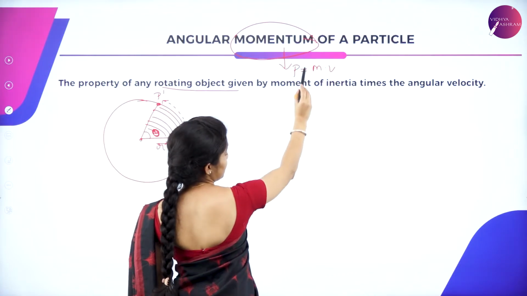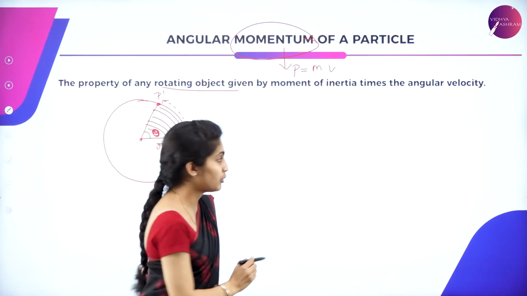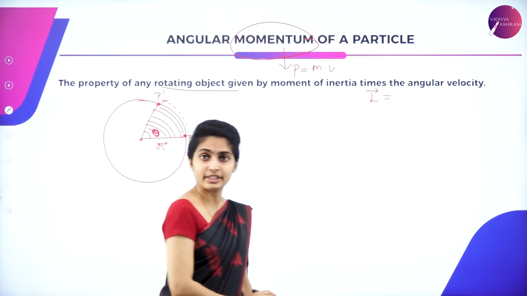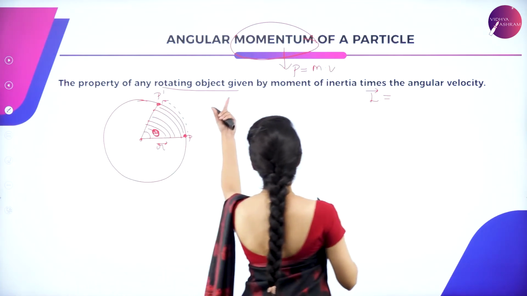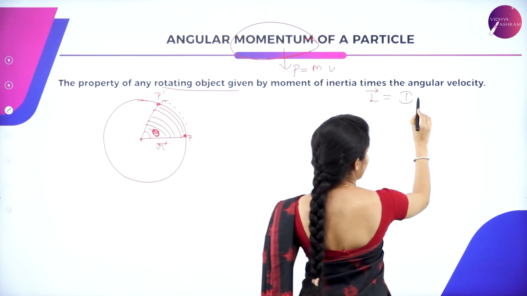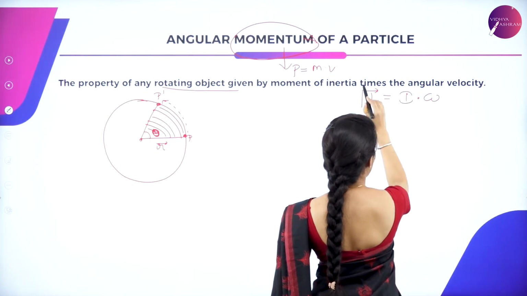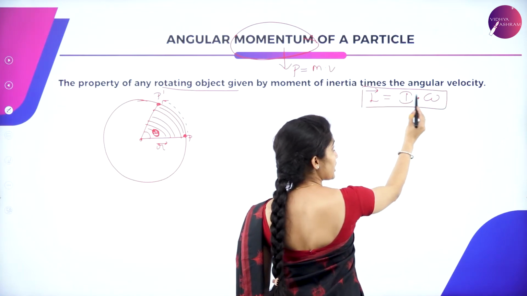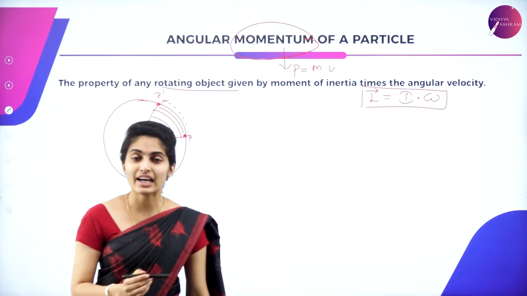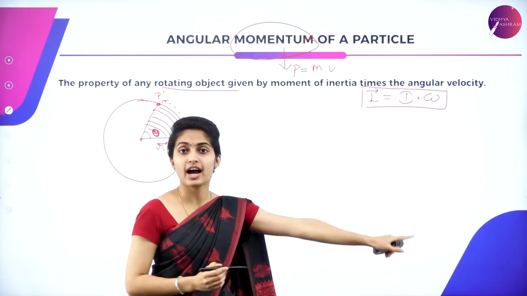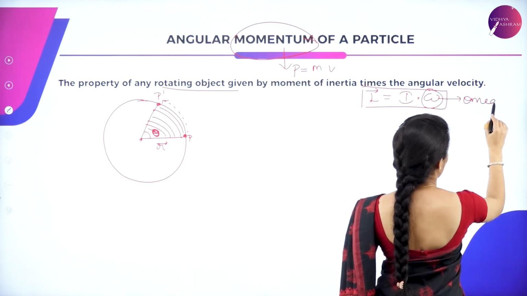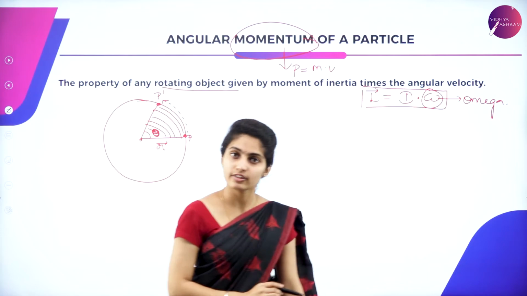Linear momentum is given by P, whereas angular momentum is given by vector L. So this is the angular momentum. Angular momentum of the object is given by moment of inertia times the angular velocity, where I determines the moment of inertia, and this is termed as omega. So omega represents the angular velocity.